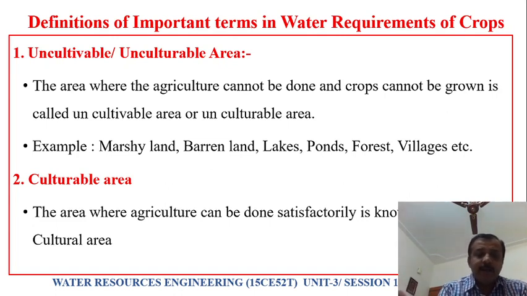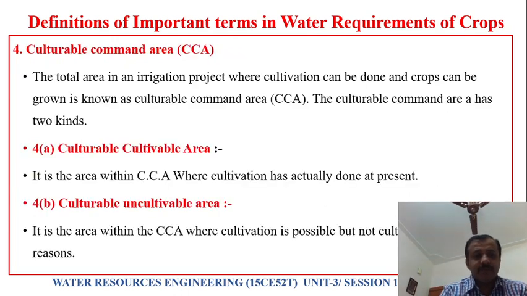Then culturable area, what is this culturable area? The area where agriculture can be done satisfactorily is called cultivable area or culturable area. Culturable command area means the total area in an irrigation project where cultivation can be done and crops can be grown. We call it culturable command area. It is called CCA.